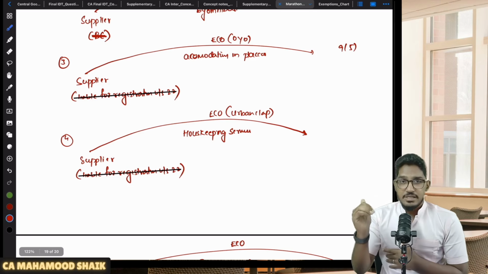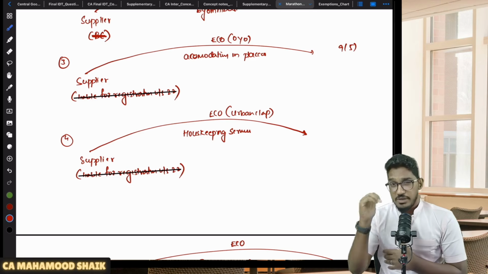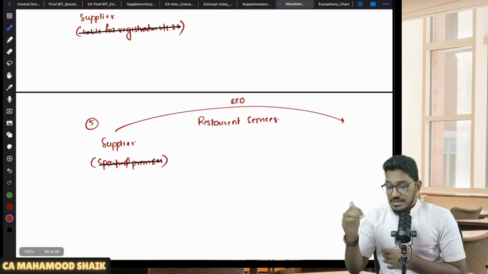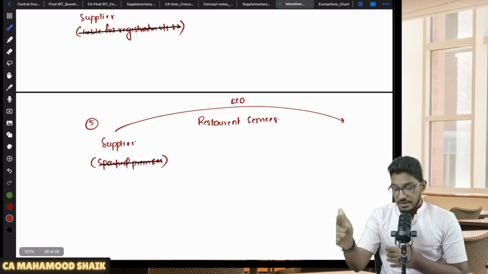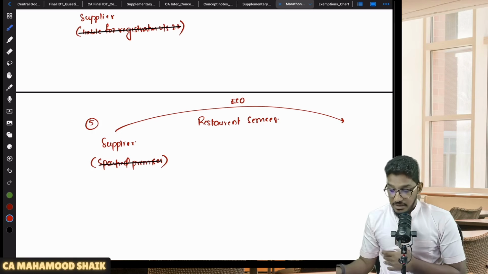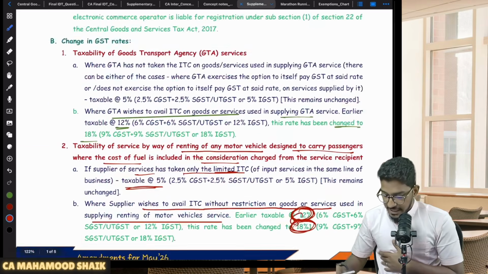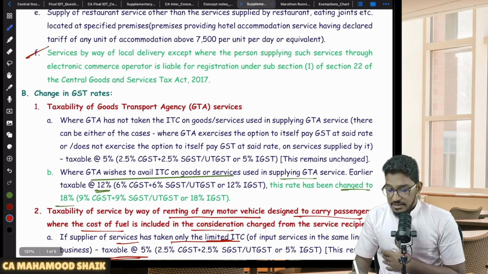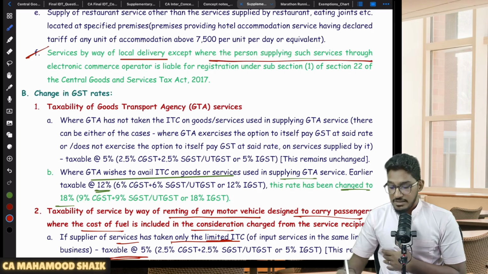Supplying of housekeeping services, plumbing, carpeting services through the e-commerce operator where the supplier is not liable for registration under 22 subsection 1: 9 subsection 5. Supply of restaurant services through the e-commerce operator where the supplier is not located at specified premises: then also 9 subsection 5. Now we have one amendment to this list. One more item they have added to the list which will get covered under 9 subsection 5: services provided by way of local delivery, except where the person supplying such services is already liable